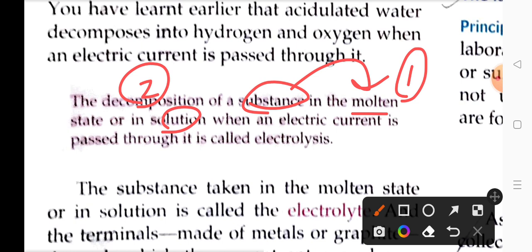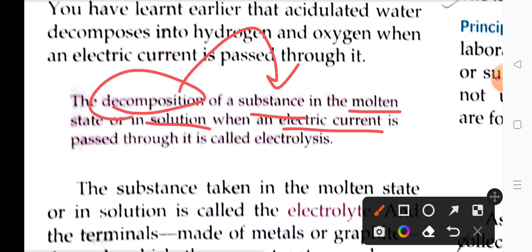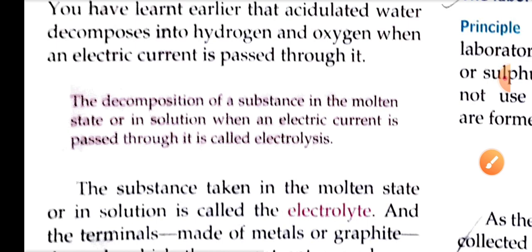If the substance is in solid state, then electrolysis cannot take place. So the substance should be either in molten state or in solution state. And when the electric current is applied or passed through the substance in molten or solution state, the same substance decomposes. On decomposing, it will break down into multiple products. This is called electrolysis.